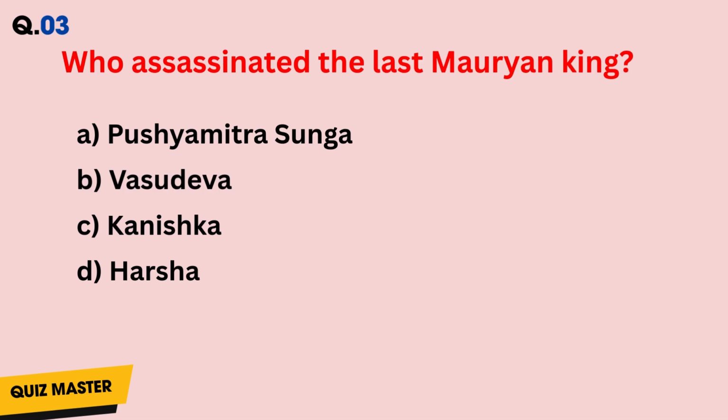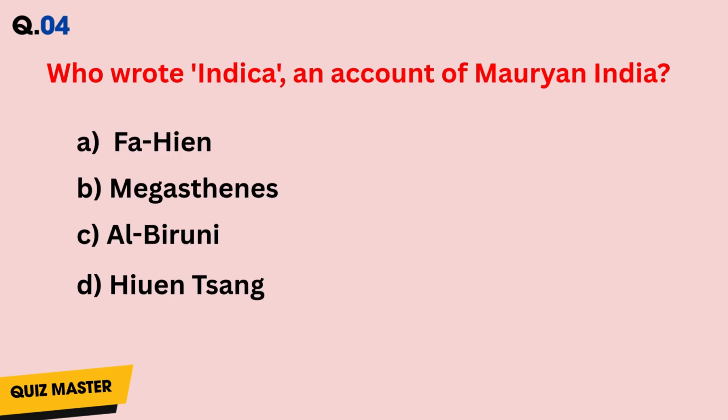Question number 3. Who assassinated the last Mauryan king? Answer is A. Question number 4. Who wrote Indica, an account of Mauryan India? Answer is B.